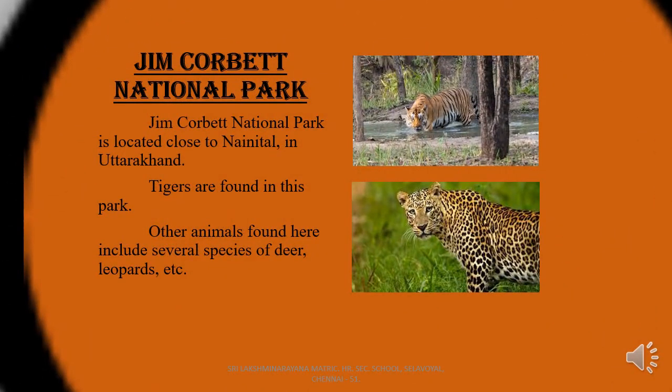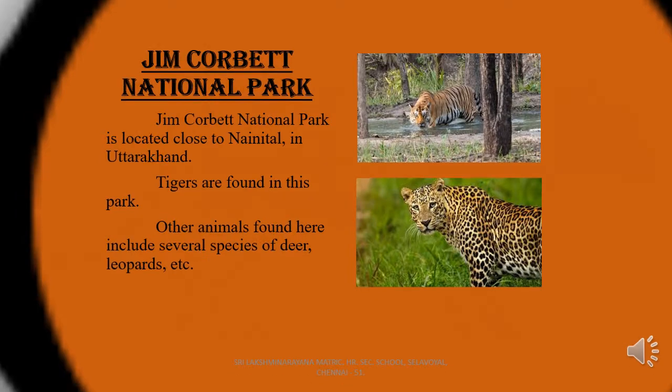Jim Corbett National Park. It is located close to Nainital in Uttarakhand. Tigers are found in this park. Other animals found here include several species of deer, leopards, jackals, red foxes, black bear, sloth bear and monkeys.